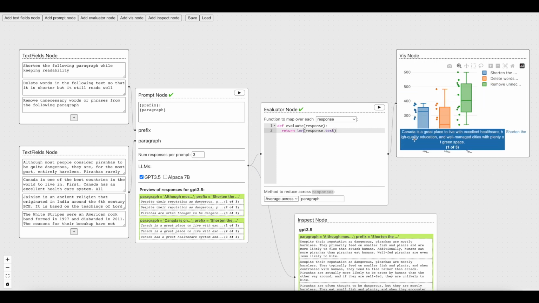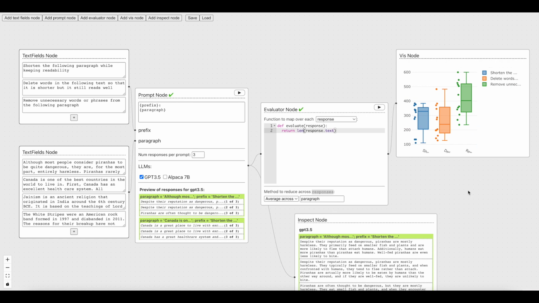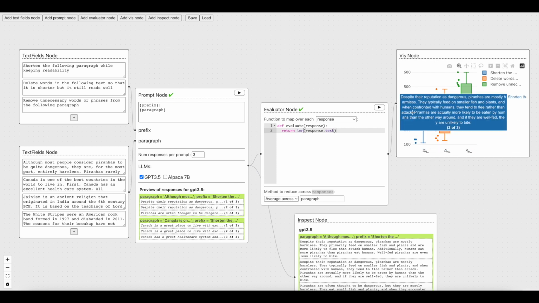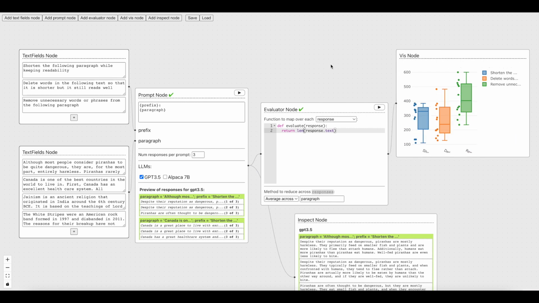But it seems like there are some outliers here where, as we can see by scrolling over it, it just keeps one to two sentences. And then if we go up here, then maybe it does a better job, let's say 70% of the time, right? What's really nice about this is we can see the variability in addition to the individual responses, and we might choose a particular prompt because it's less variable, it's more robust. We have more expected outputs than something like this, where sometimes it just deletes almost all of the sentences.